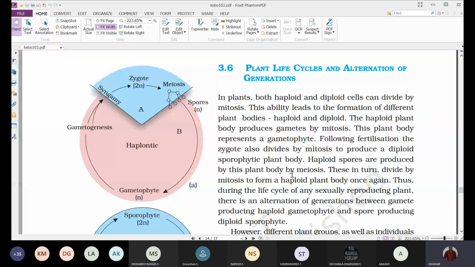So as this haploid plant body undergoes mitosis and gives rise to gametes, we are calling it a gametophyte. This plant body represents a gametophyte.